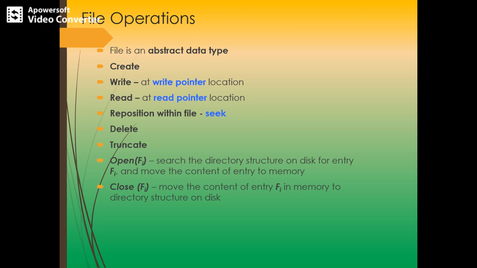The next operation that can be performed is reposition. Reposition means we can move the pointer to some position in the file. For this, the directory is searched for the appropriate entry and the current file position is set to a given value. Let's say we are specifying that this particular data has to be read from this position. That value is given, and repositioning within the file does not involve any I/O. That's why it is called a file seek.